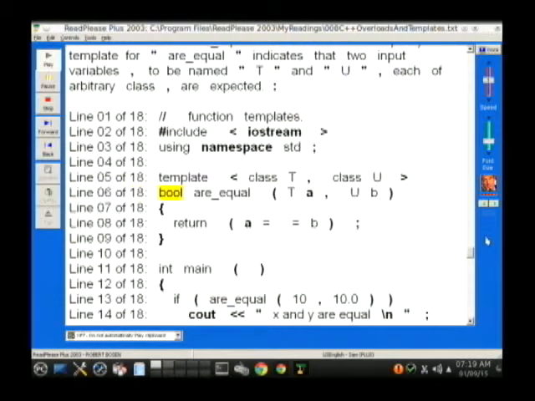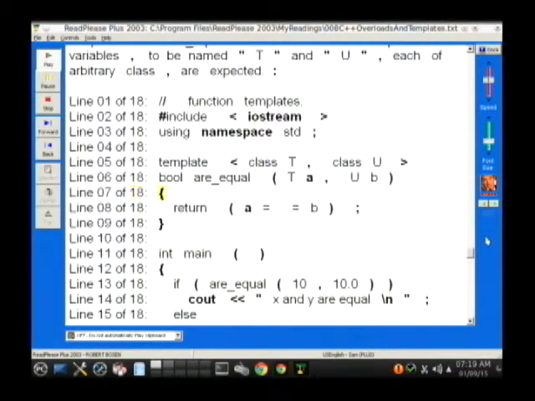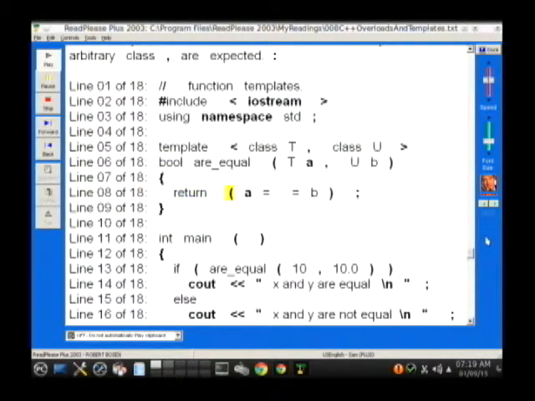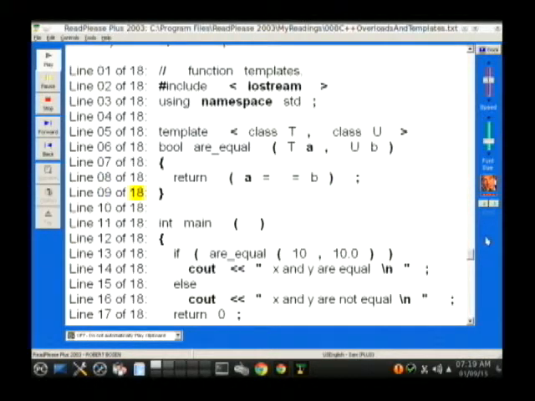bool r_equal(T a, U me) { return (a == me); }